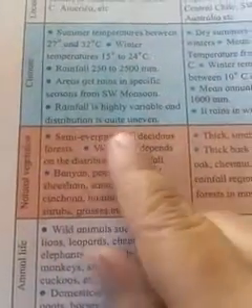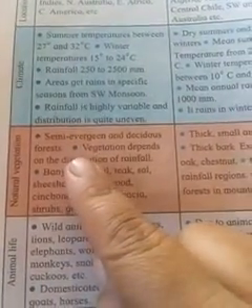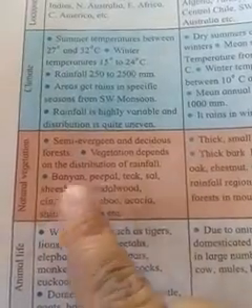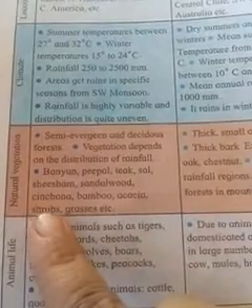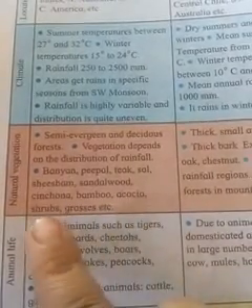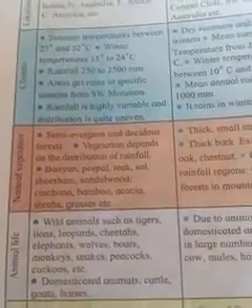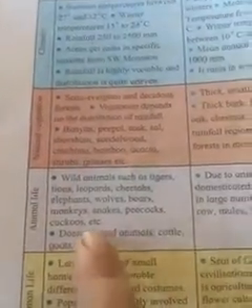What is the natural vegetation present? Semi-evergreen and deciduous forest. Vegetation depends on the distribution of rainfall. Banyan, peepal, teak, sal, sesame, sandalwood, cinchona, bamboo, acacia, shrubs and grasses are the natural vegetation present in this region.